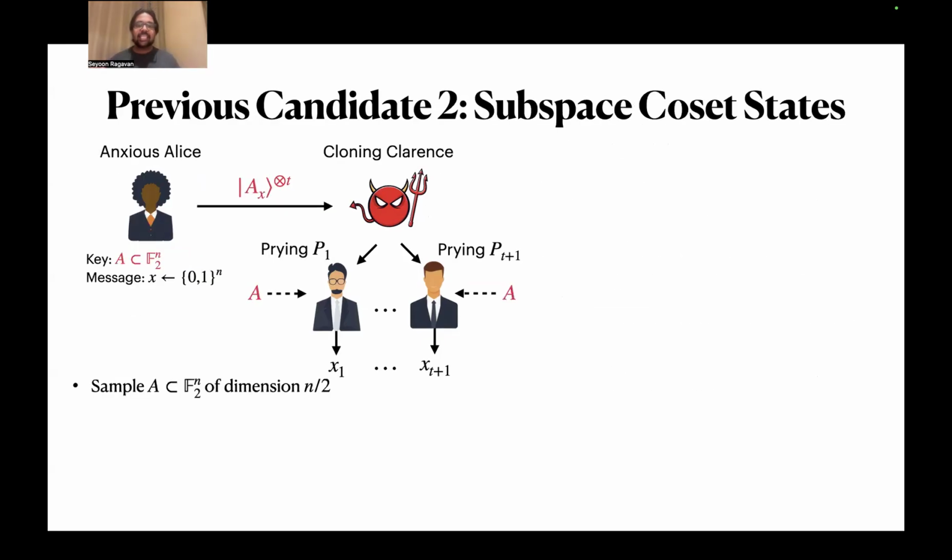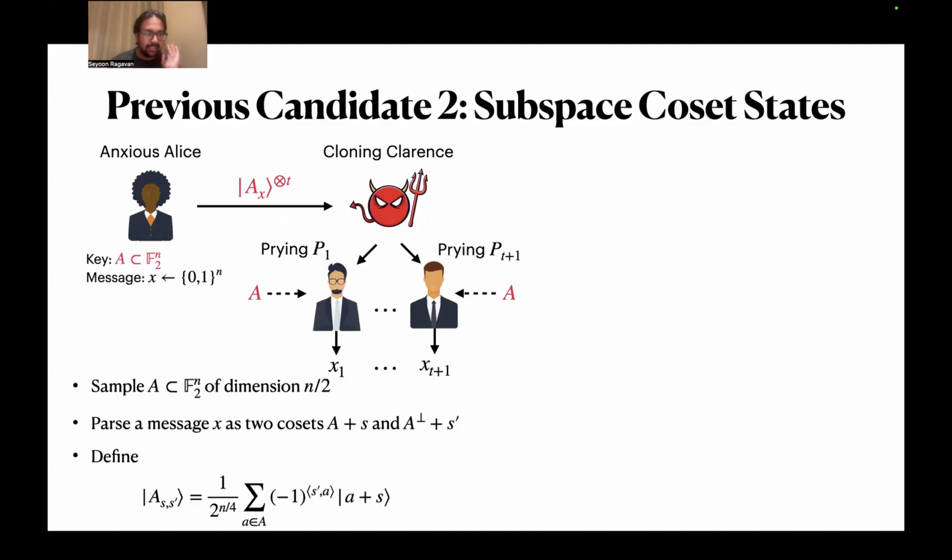Let me talk about another candidate, which is subspace coset states. Here things look a little bit different. The key is a random linear subspace A of F_2 to the n of dimension n over 2. We're going to pass a message x as 2 cosets, a plus s and a perp plus s prime. This is just some canonical map that I'm assuming exists.